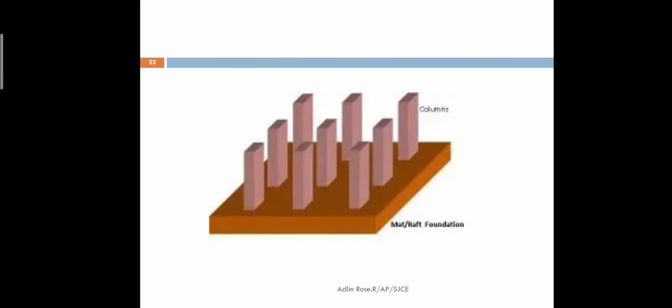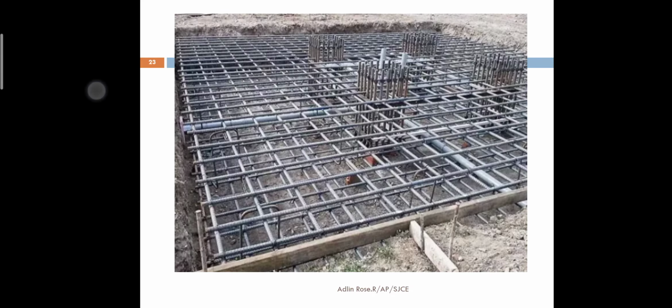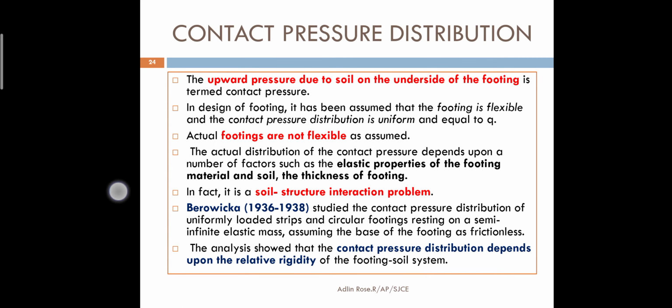It is used in places where the bearing capacity of the soil is very low, settlement is very high, and the water table is very high, then we can go for this raft or mat foundation. You can see the reinforcement detailing in a raft foundation. You see the picture.